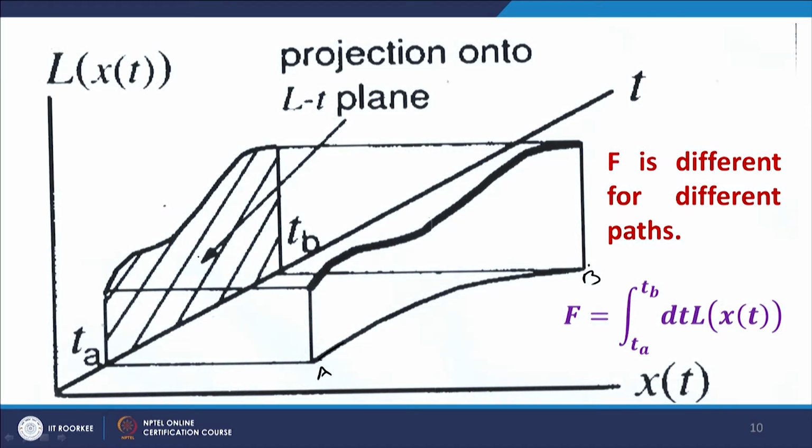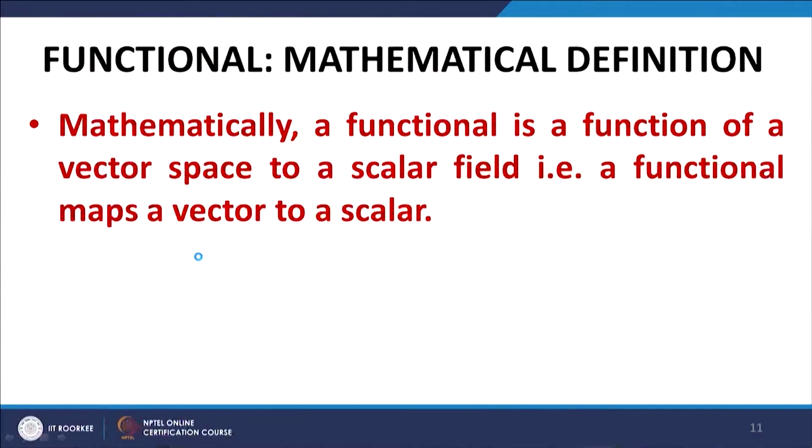So, every path returns a different value of the functional. So, as far as the mathematical definition, the broader definition is concerned, a functional is a function of a vector space to a scalar field. A functional maps a vector to a scalar.